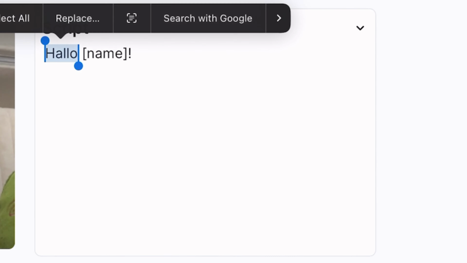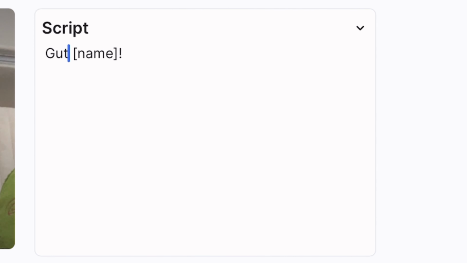Okay, and lastly, what I would suggest is to sprinkle in some native phrases to go beyond the basics. Basically, what I mean by this is, for example, if you're speaking German, don't say hello, name. Maybe you'd want to say Guten Tag, name. And this is so that the AI can understand that you are speaking another language, so try to use as little English as possible. In a nutshell, language isn't just a bunch of words, it's more than that. Stick to these tips and tricks and your video should come out looking flawless.